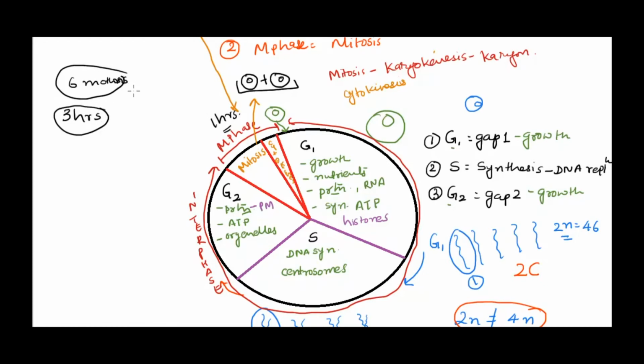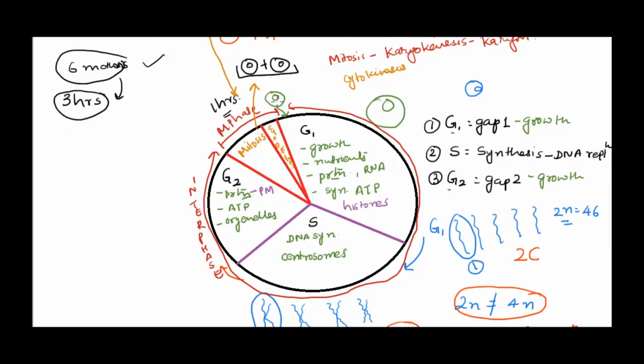All 6 months you are preparing to write everything in only 3 hours. For that 3 hours you give 6 months of preparation, sometimes even more than that. So that's something similar. The division process is so complex, a lot of things are happening, that the cell needs to prepare a lot for that. So the majority of the cell cycle is actually the preparation. That's what we also do, isn't it? And the actual division is only a small part of it.